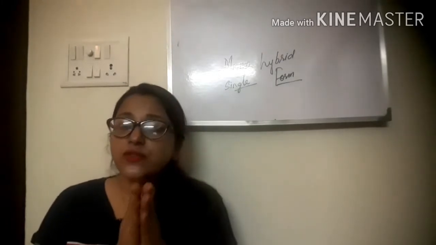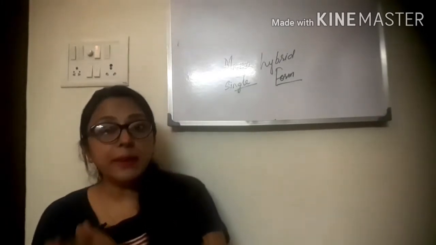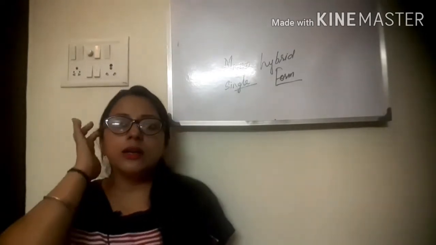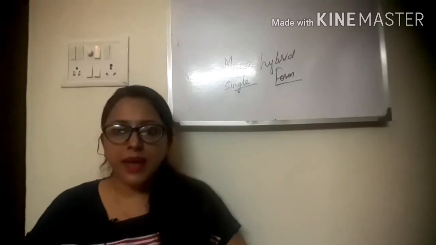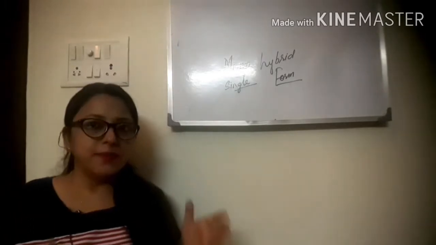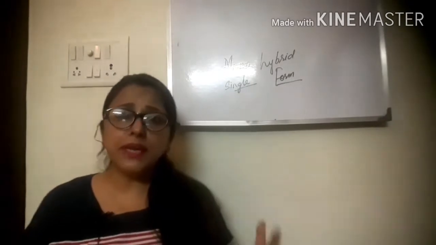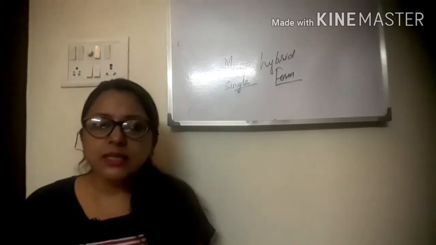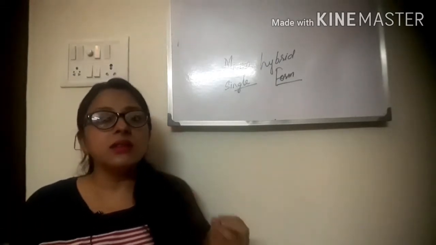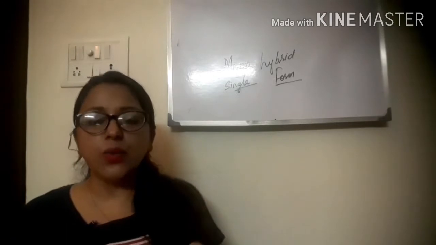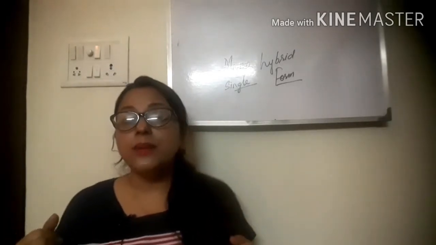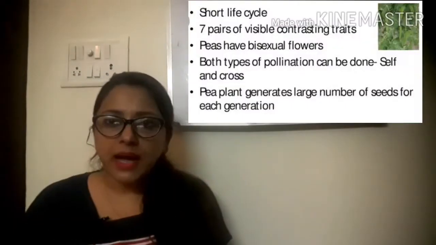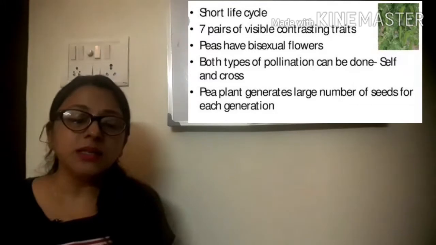Now the question is, why did Mendel choose only the pea plant? Why not animals? Why not human beings? Most of the students gave me the answer in my class that Mendel had a lovely pea garden. Yes, Mendel had a lovely pea garden and he considered the pea plants as his children also. This is one reason, but the most important and basic reason why he chose the pea plant for his experiment is